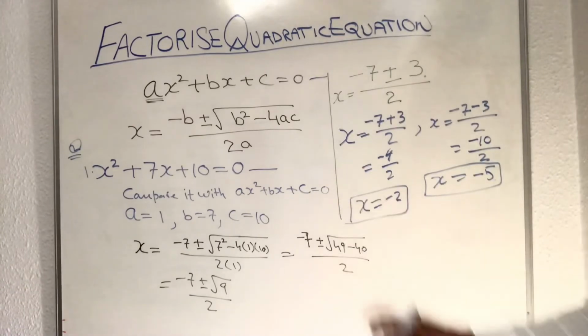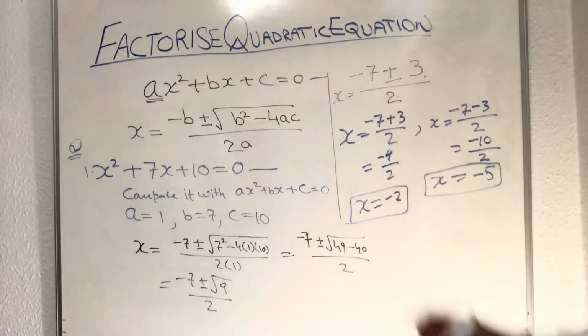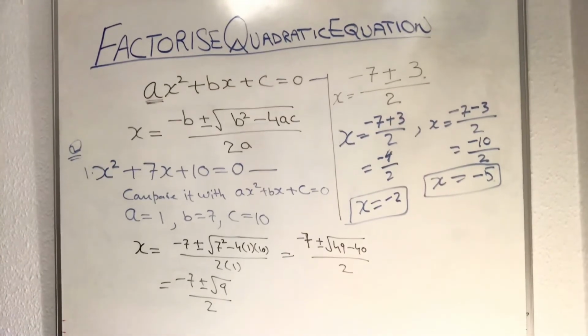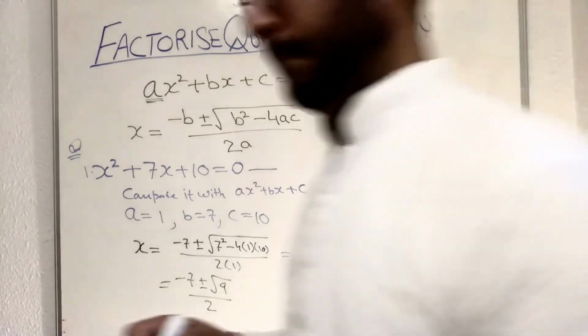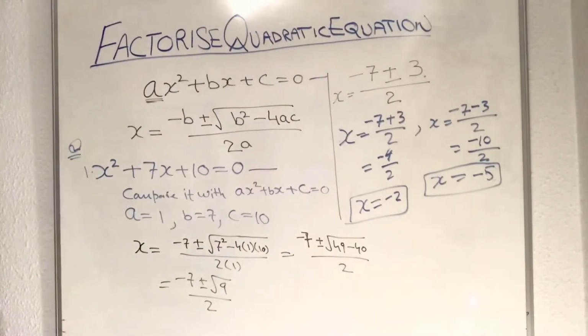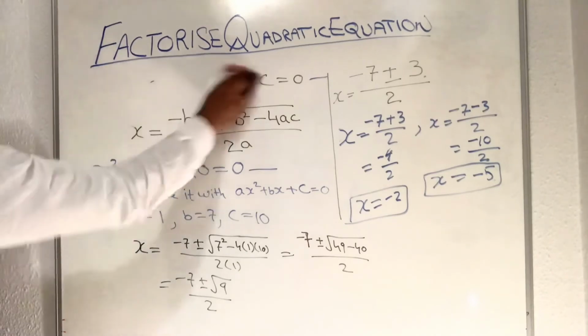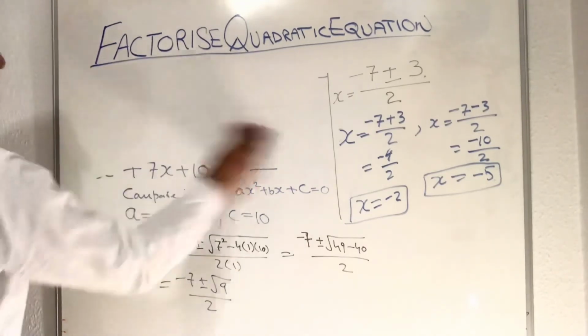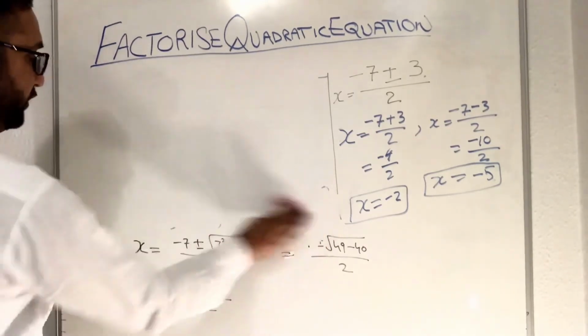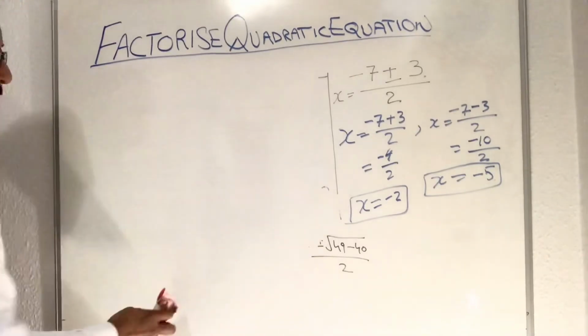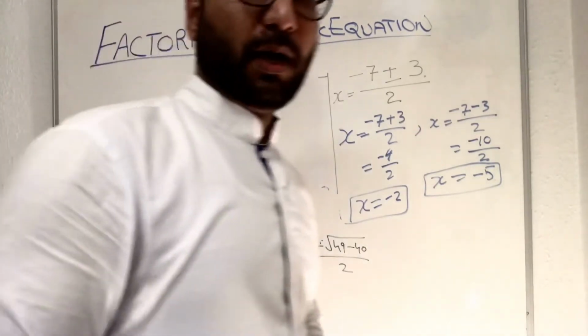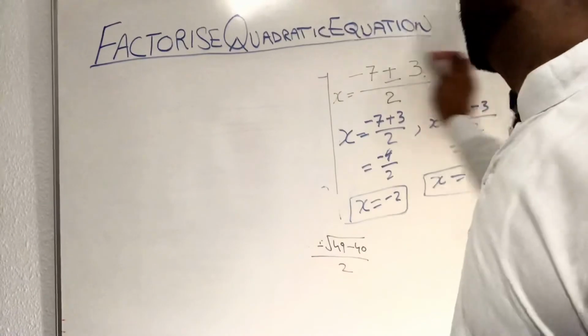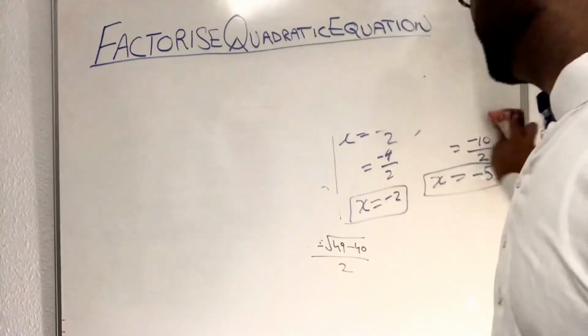So this is how we are using the formula. Now we will go to another example. You have to remember the quadratic formula, because that will help you out in an exam paper. If you remember that formula, then there is no problem.